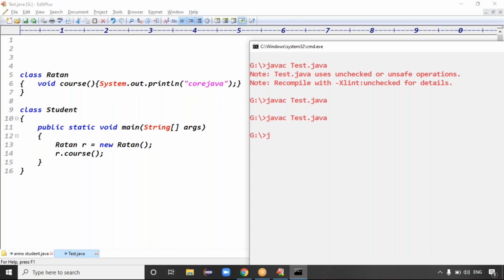Java the class is called the student class, guys. We got the output, what is it? Core Java is the output, right? Exactly. Core Java is the output.